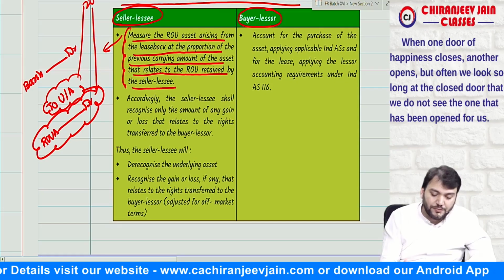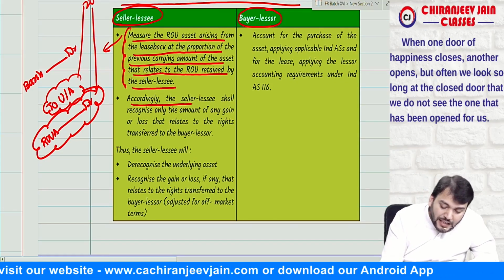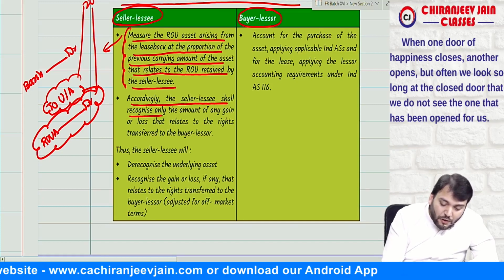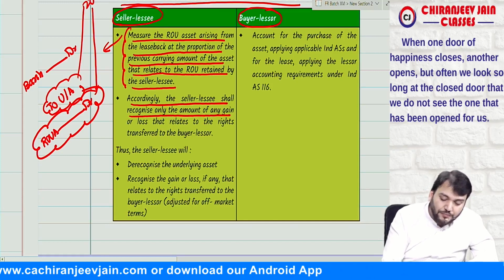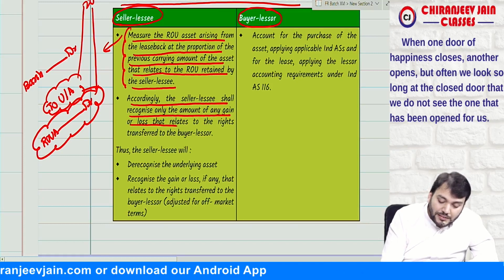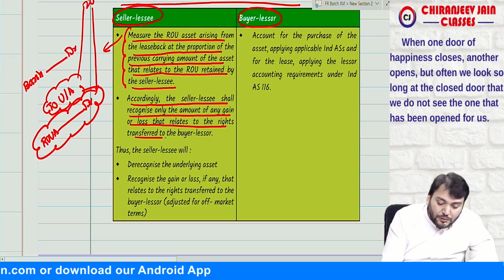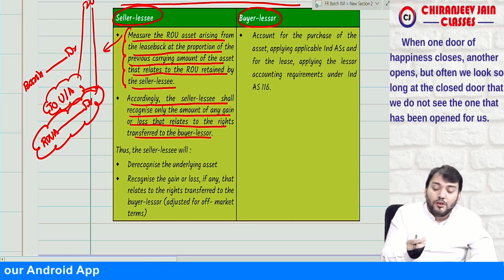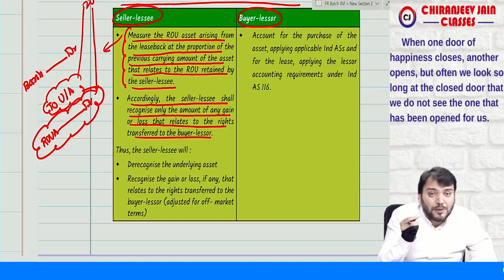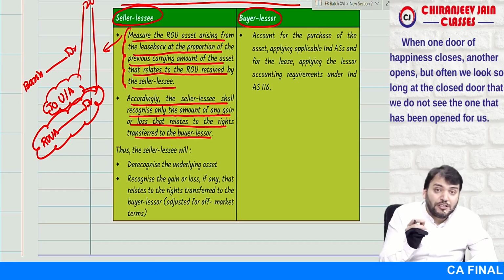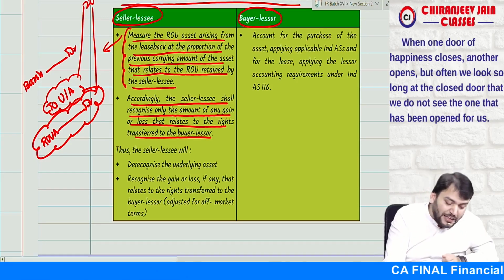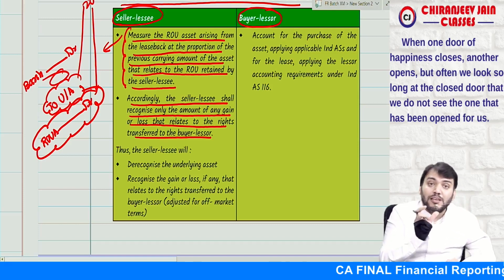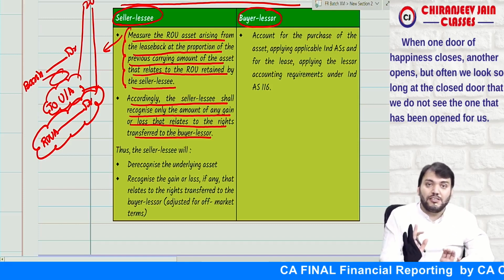I will explain with the question. Accordingly, the seller or lessee shall recognize only the amount of any gain or loss that relates to the right transferred to the buyer or lessor. So they should recognize gain only for the portion which has been transferred to the buyer and lessor. So the entire gain will not be recognized. How much gain should be recognized, that we need to understand.